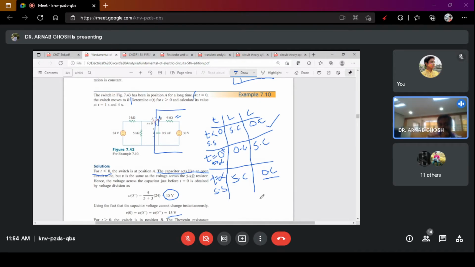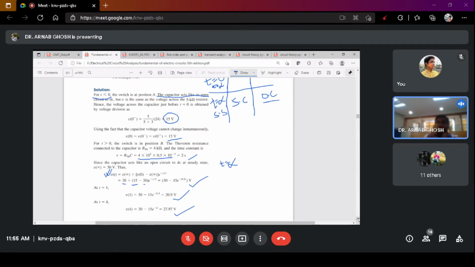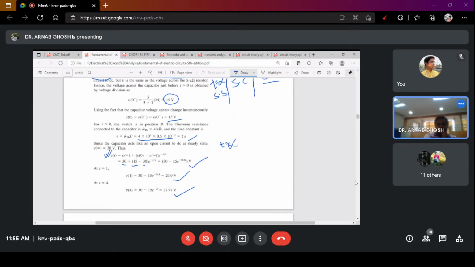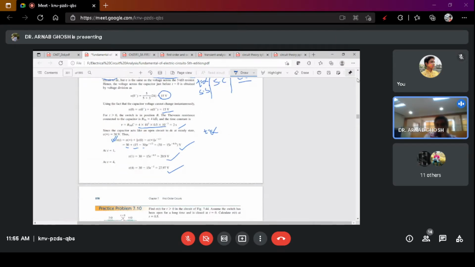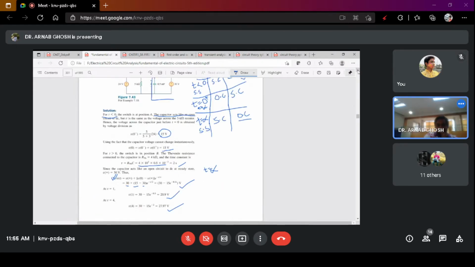One is t less than 0, one is t equals to 0 plus, that is just at the point of instant, that will give you the initial value, and t equals to infinity. So this will help you to finally find out the entire expression for Vt. Is this problem clear to everybody? I'm just showing you the entire problem on your screen. So please everybody go through this problem and you can write it down as well.